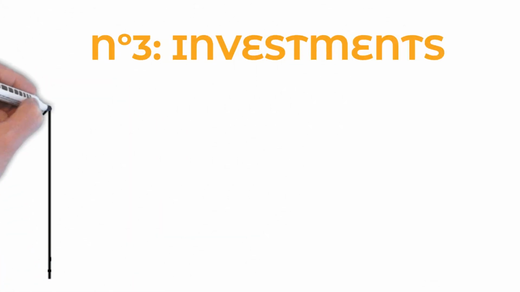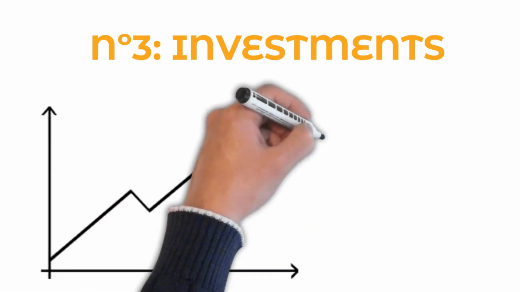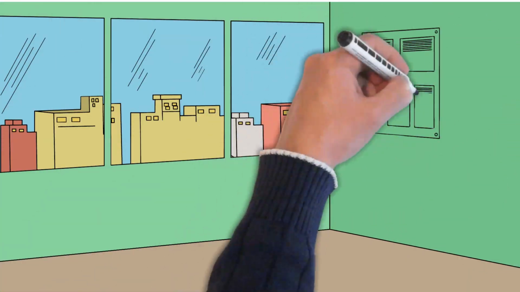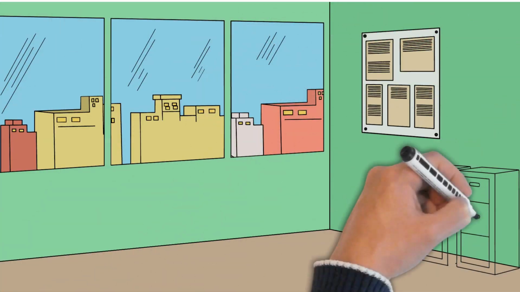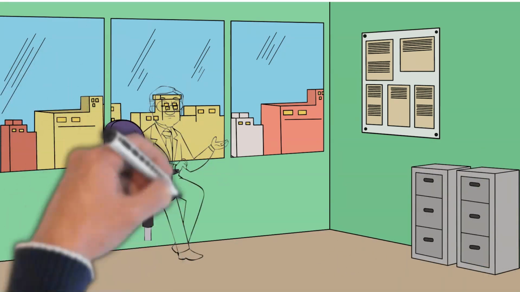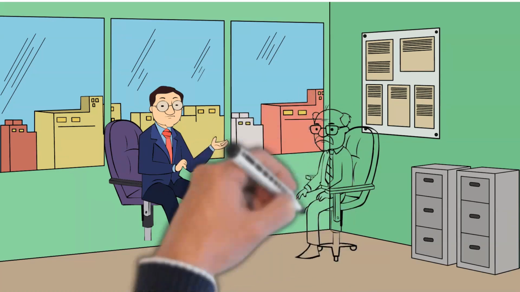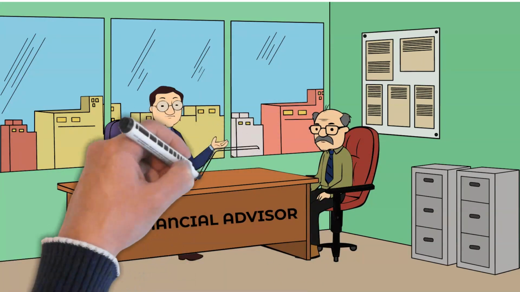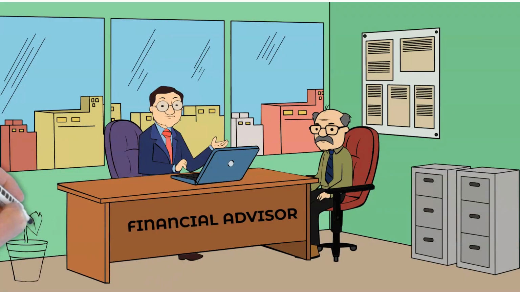Number 3. Investments. The rule of 72 can also be used to evaluate your investments. At some point in life, we all want investments, and you can use this rule to get a key idea of how long it will take for your money to double. So, if you are thinking about investing, the rule of 72 can help you determine how long it may take before you receive a 100% return on your investment. Regardless of the type of investment you make, the rule of 72 will benefit you as long as you also use the idea of compound interest.